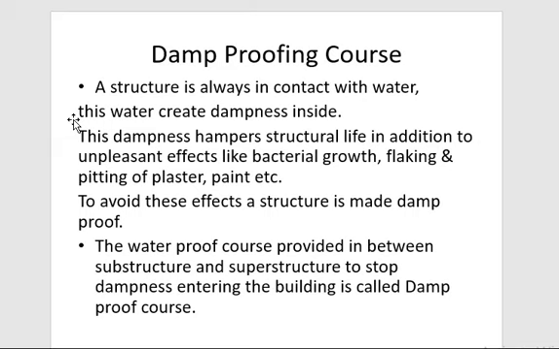This dampness hampers the structural life, in addition to unpleasant effects like bacterial growth, flaking, and pitting of plaster, paint, etc. So to avoid this effect the structure is made damp proof. The waterproof course provided between substructure and superstructure to stop dampness entering the building is called damp proof course. Always remember this.